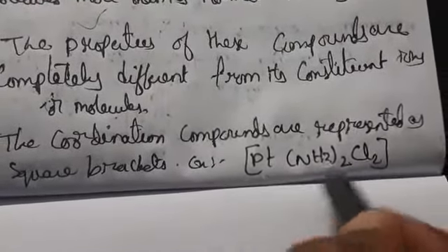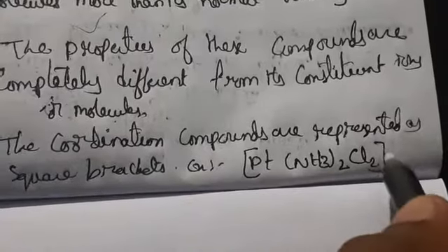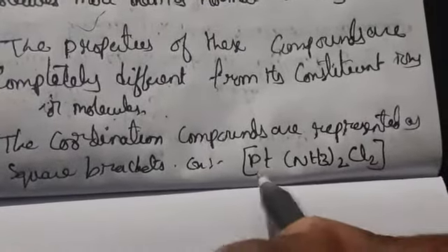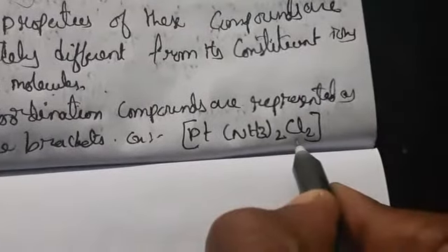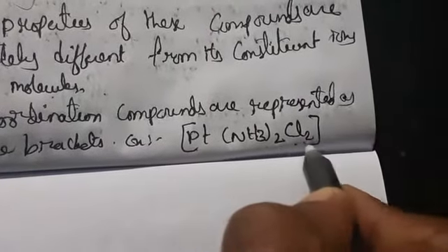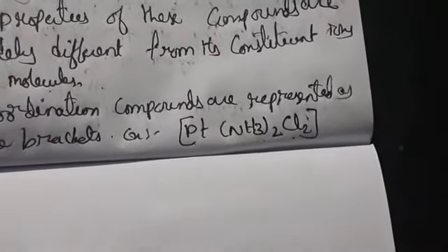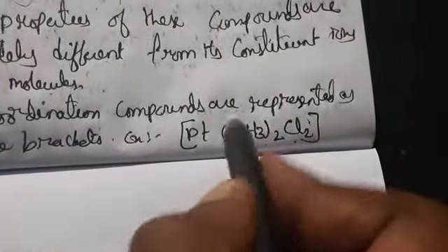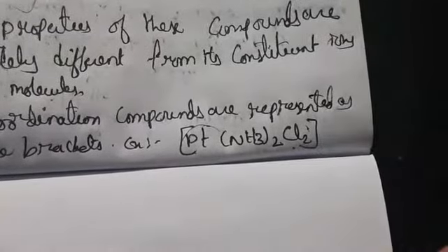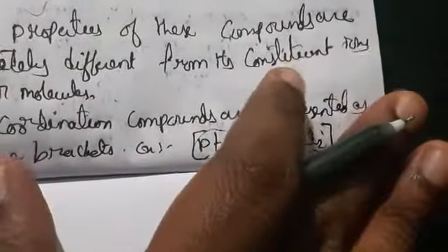This indicates that it is a coordination compound, and the square bracket indicates this. This indicates the coordination number. NH3 and Cl2 indicate the ligands, and Pt is the central metal atom. Everything we are going to discuss definition-wise.